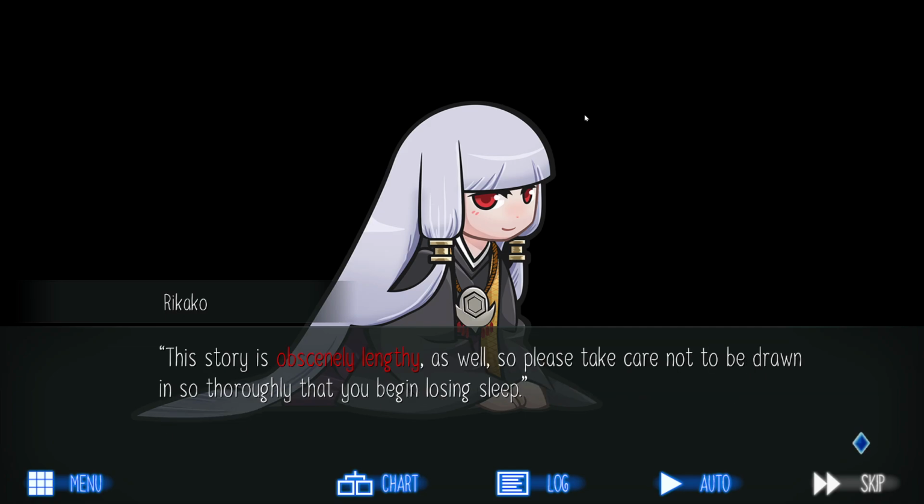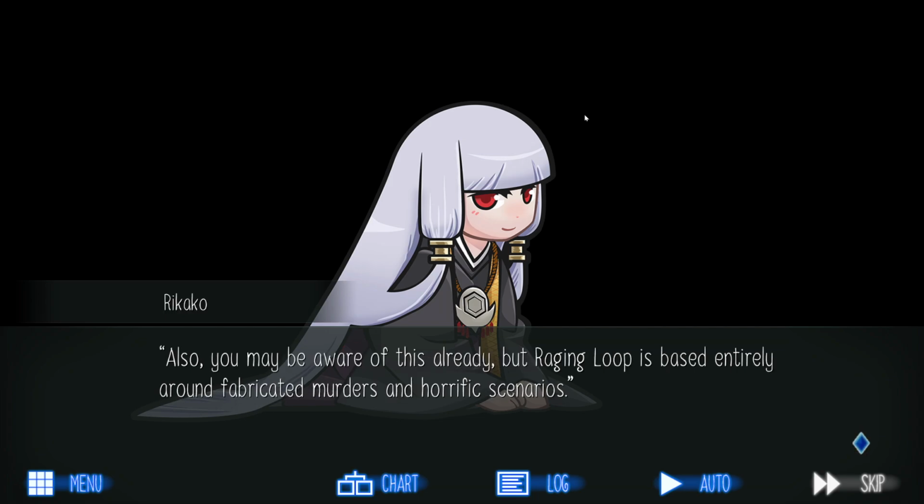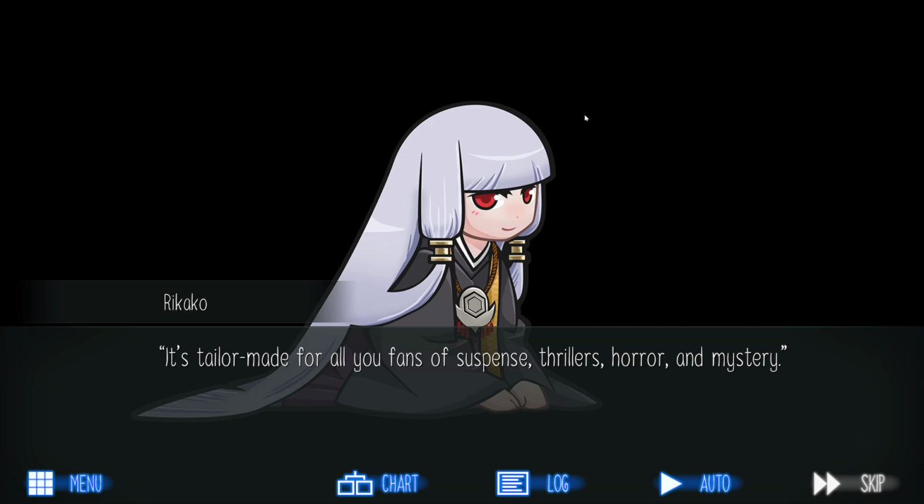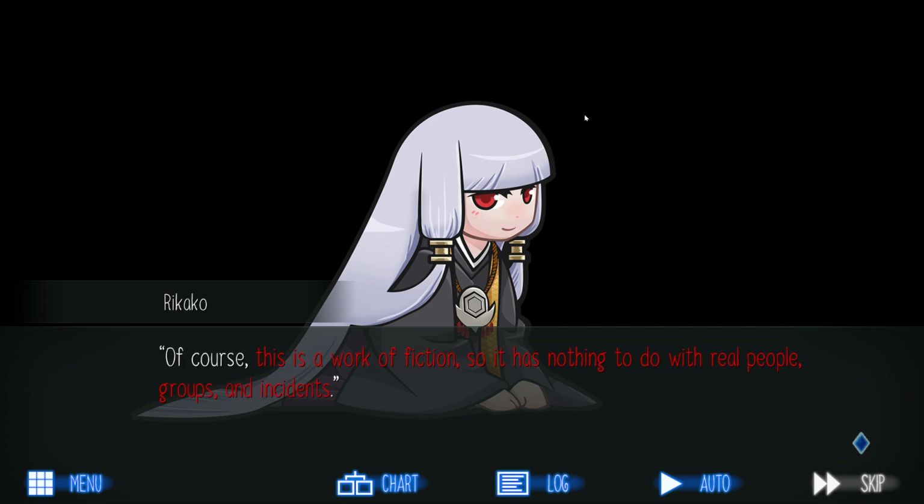This story is obscenely lengthy as well, so please take care not to be drawn in so thoroughly that you begin losing sleep. Also, you may be aware of this already, but Raging Loop is based entirely around fabricated murders and horrific scenarios. It's tailor-made for all you fans of suspense, thrillers, horror and mystery. Of course, this is a work of fiction, so it has nothing to do with real people, groups and incidents.